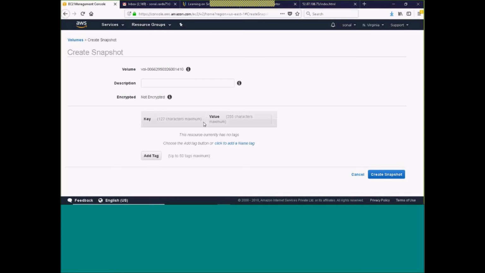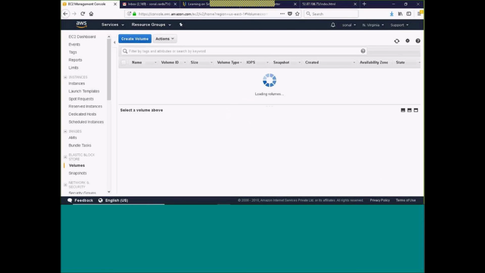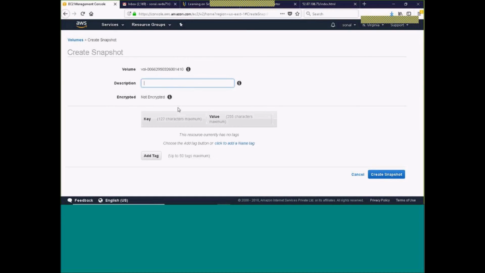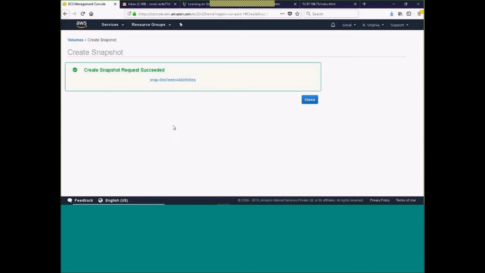Okay, so I already selected the volume. I can select the volume, choose action, create a snapshot, and specify what description I want. Now, not encrypted. Since my EBS volume is not encrypted, it will not allow me to enable the encryption. If my EBS volume is encrypted, I can even encrypt my snapshot. So now I'm just creating a snapshot.